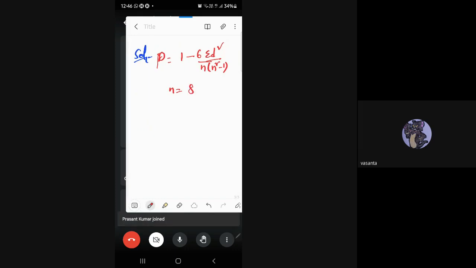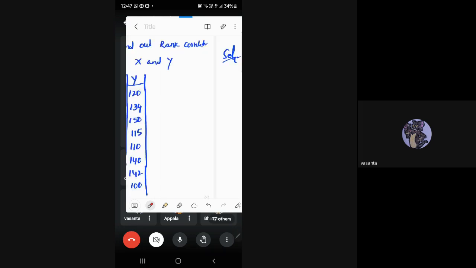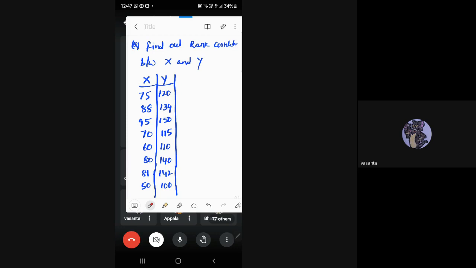Now what we require? We require d values. As we know, d is calculated by the difference between rank 1 and rank 2. We can take either R1 minus R2 or R2 minus R1, no problem. Since we need deviations, we have ranks.